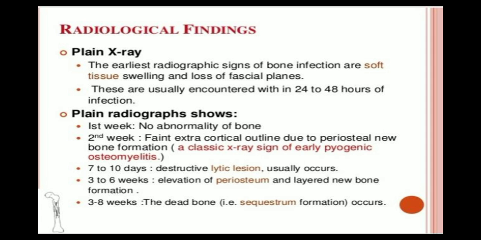Plain radiograph shows first week no abnormality of the bone, second week faint extracortical outline due to periosteal new bone formation. Classic X-ray sign of early pyogenic osteomyelitis. In first week we will see no abnormality. In second week we will see that pyogenic bacteria have already started infecting the bone. 7 to 10 days, destructive lytic lesion usually occurs. That means lesion in the bone will start occurring. 3 to 6 weeks, elevation of periosteum and layered new bone formation. 3 to 8 weeks, dead bone occurs. That means the process of necrosis will start in 3 to 8 weeks.